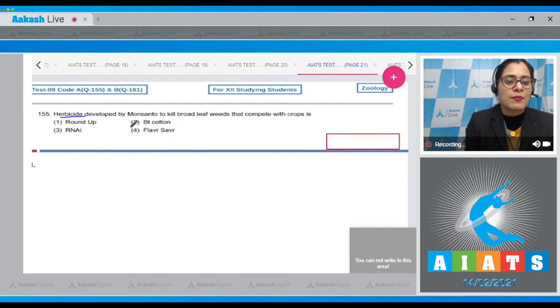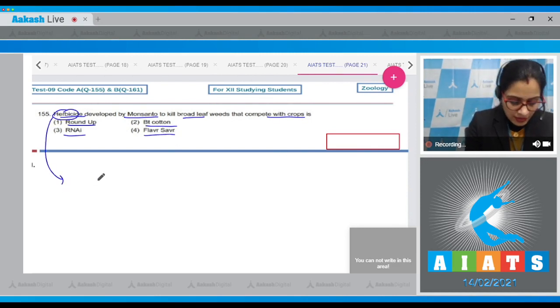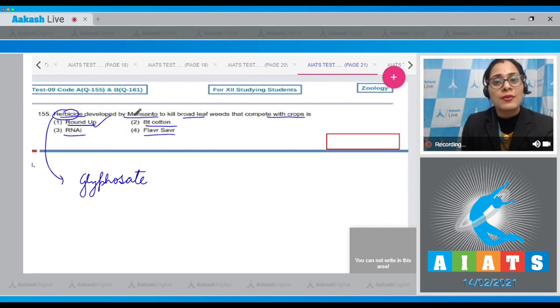Herbicide developed by Monsanto to kill broadleaf weeds that compete with crops is. The options are Roundup, BT cotton, RNAi, Flavor Savr. Herbicide developed by Monsanto is glyphosate. And Roundup is trade name for glyphosate. So the correct answer is option number 1.